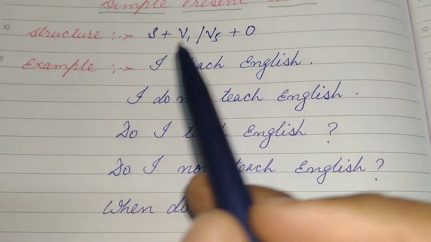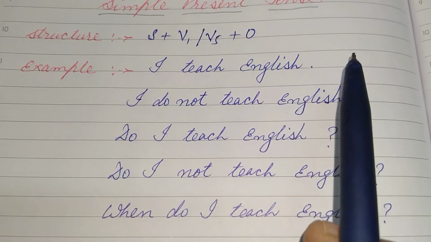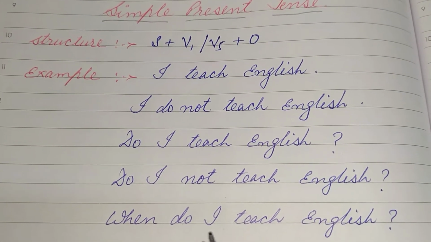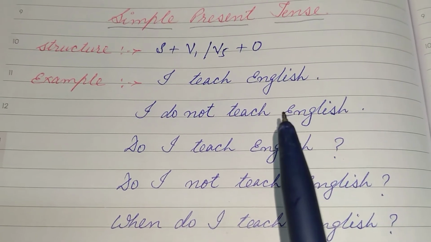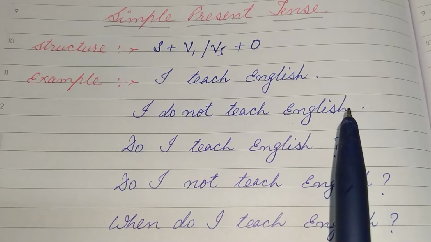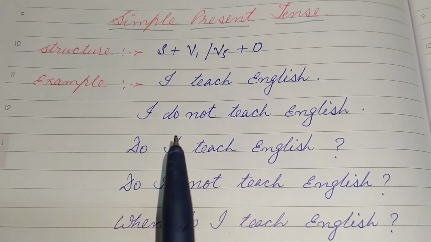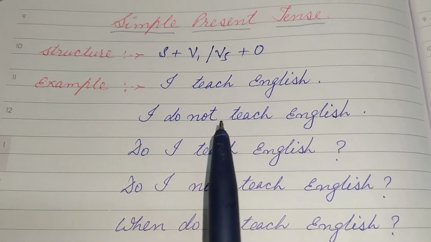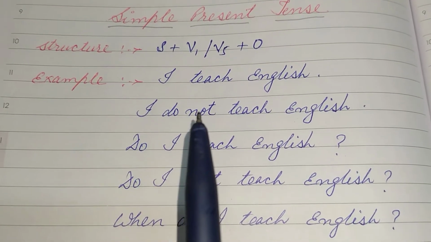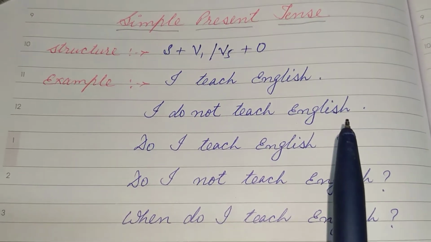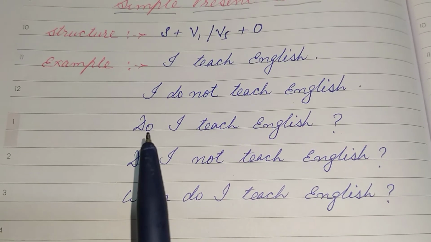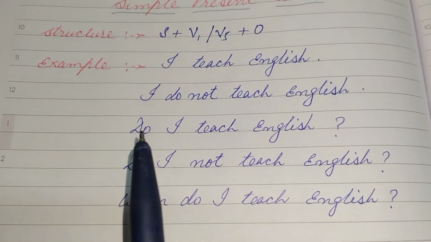So every sentence we will define in five categories. The first is your I teach English. This is your affirmative sentence, or we can directly say it is your positive sentence. Now we will change this sentence into negative: I do not teach English. To make a negative sentence, we use do not, or instead of do not, we can write in short don't. I don't teach English.